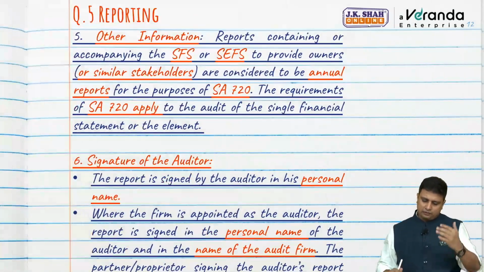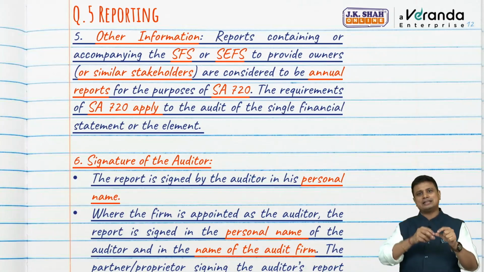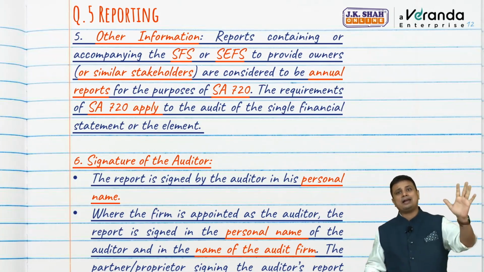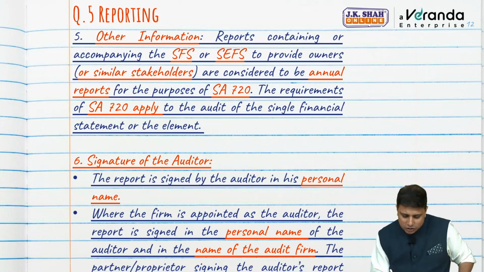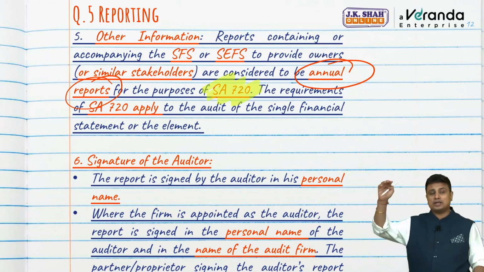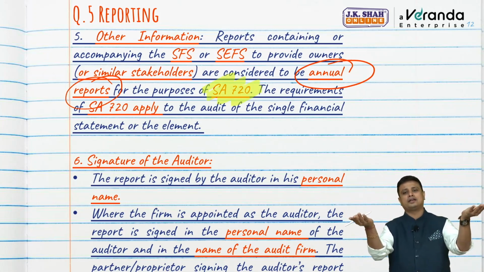Next, for example, if they issue an annual report which contains the single financial statement or specific element financial statement, then that report is to be considered as an annual report. And in that case, we'll have to apply SA 720 as well. If you recollect SA 720, we see whether there is material inconsistency between the financial information and other information.